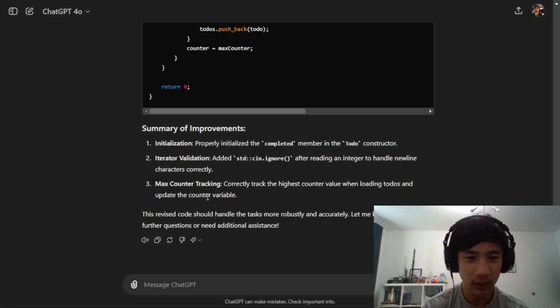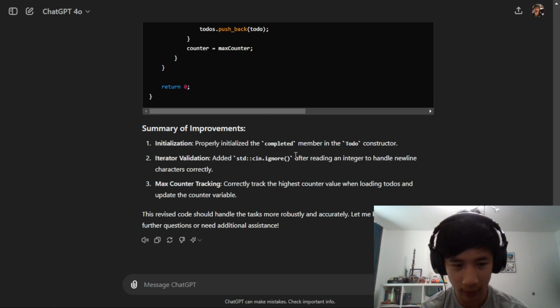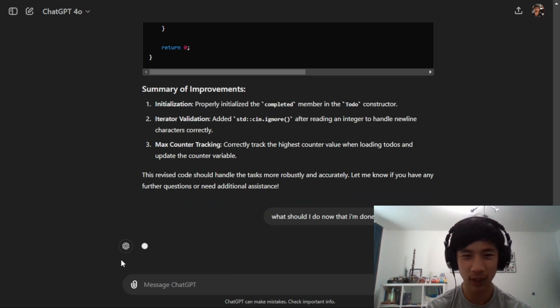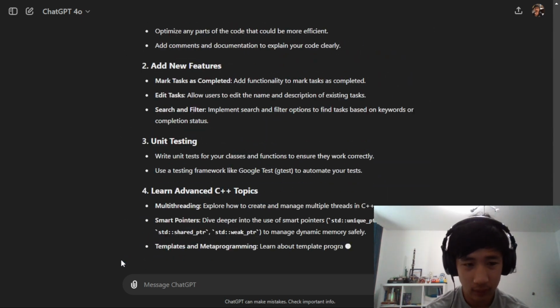I will take note of this cin.ignore, but I'll probably forget it next time I use std::cin, if I'm being completely honest. I'm gonna now ask it what I should do now. It'd be funny if it told me something completely out of pocket, like touch some grass.